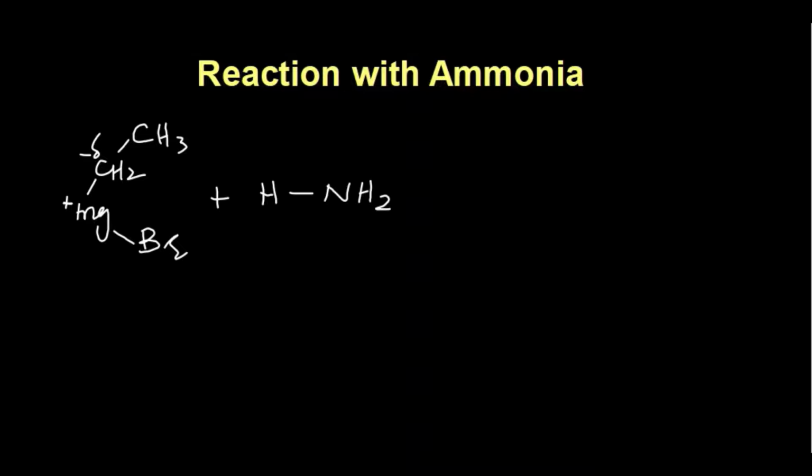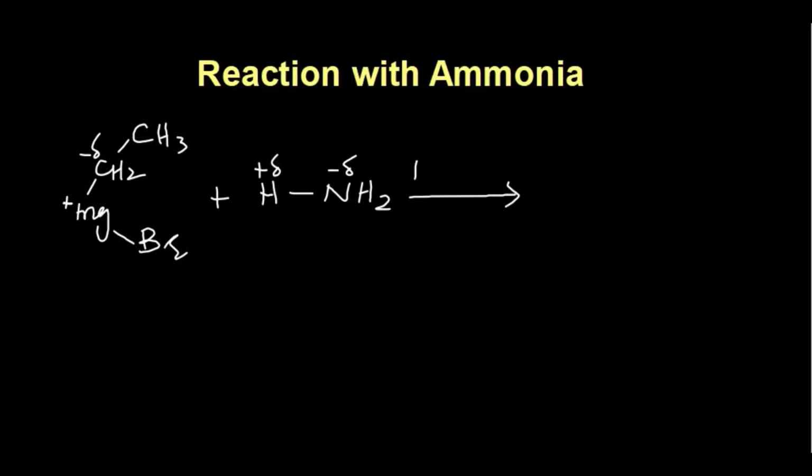CH3, CH2, MgBr. We have this molecule, that is ethyl magnesium halide. CH3, CH2, MgBr. We have this Grignard's reagent. The carbon atom which is directly attached with the metal atom, that is magnesium, is a partial negative, while magnesium has positive charge on it. When it reacts with ammonia, right students, ammonia is NH3. So here we write, to understand the reaction, we write ammonia like this. Nitrogen is partial negative, since more electronegative as compared to hydrogen, while hydrogen is partial positive.